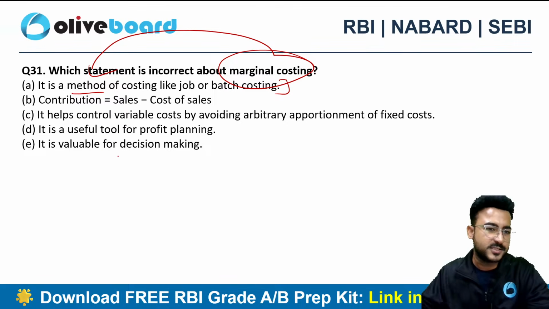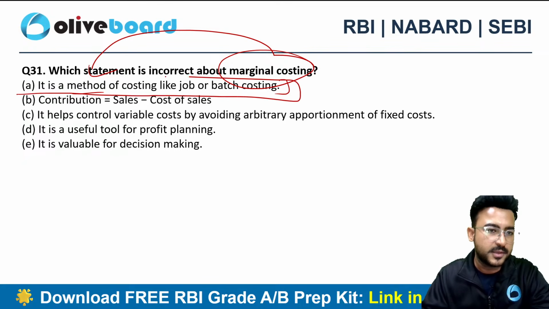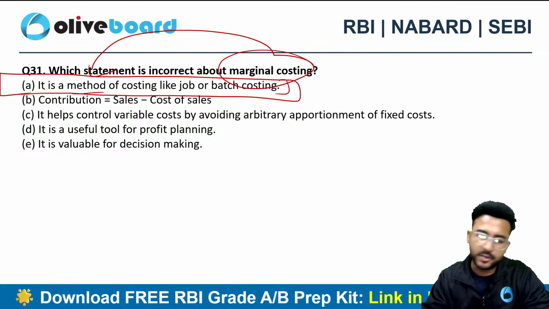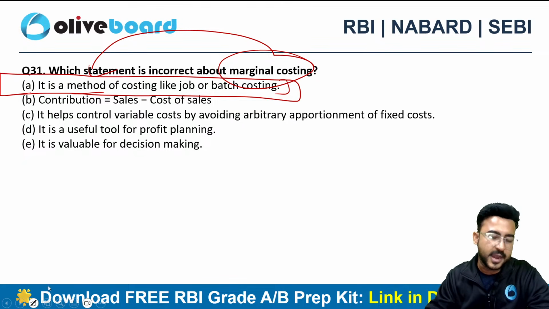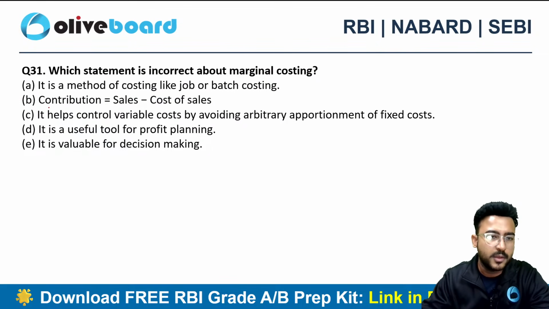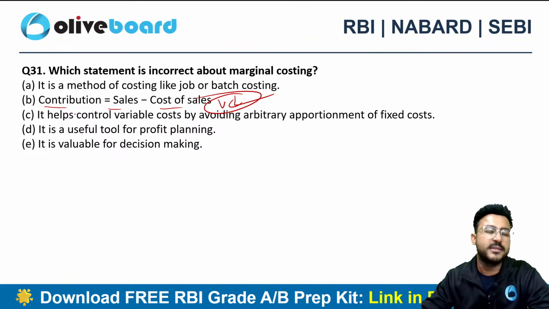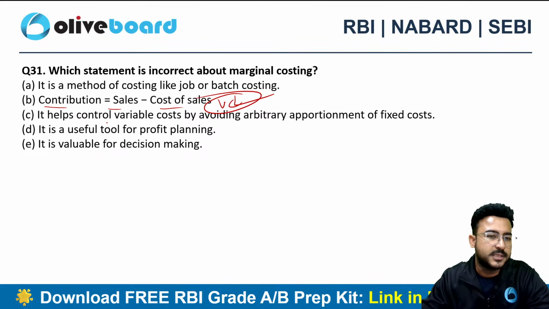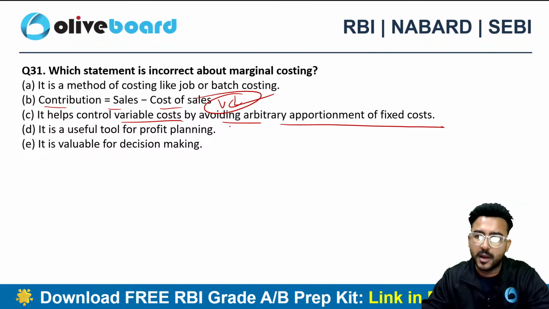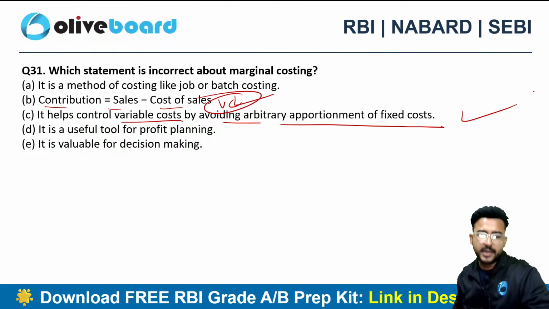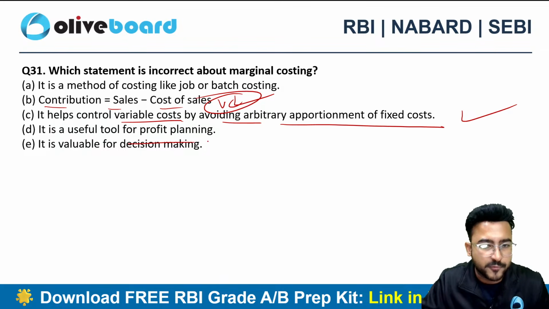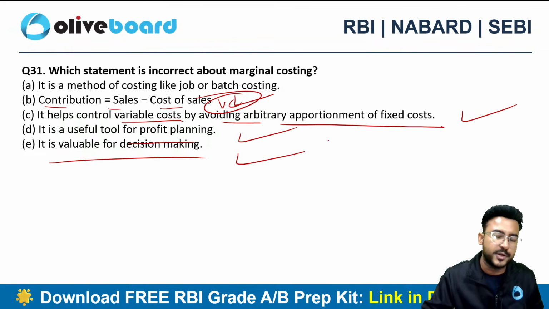So for marginal costing the first statement itself is wrong. It's a method of costing. No, it's not a method of costing. It's an analytical tool. Contribution is equal to sales minus variable cost, that should have been the statement. After that, it helps in control of variable cost by avoiding the arbitrary apportionment of fixed cost. That's also correct. It is a useful tool for profit planning definitely, and it's valuable for decision making.